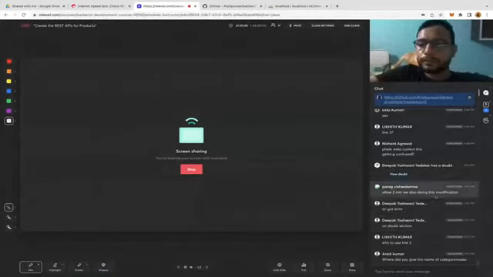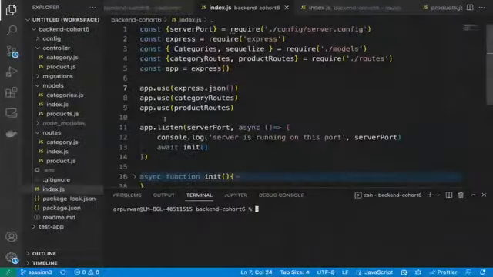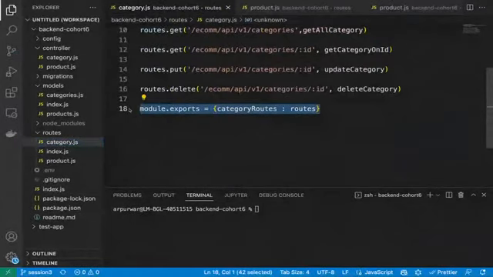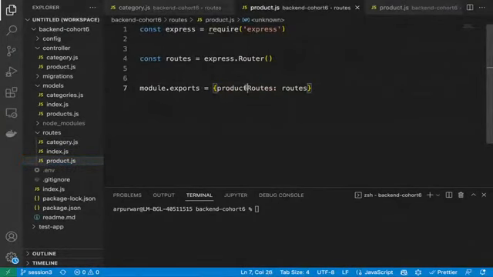Yeah, I just posted. Where did you give the name of category routes? Here in the category file. You can see at the end, module.export category routes. Same goes for product.js also. Module.export product routes. So now this is the product routes which we are exporting from here.